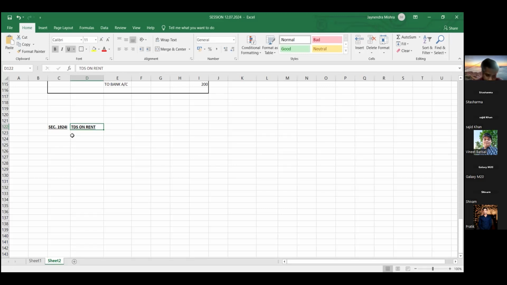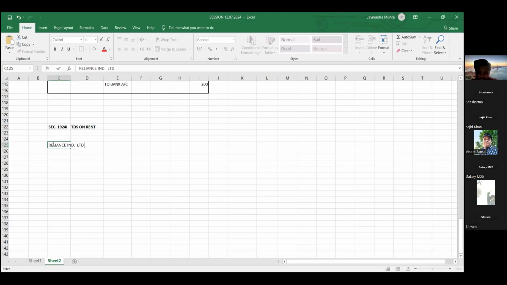What is TDS on rent, basically? So, say suppose, friends, there is a company, Reliance Industries Limited. Basically they wanted to start their new business in Mumbai. For that, they need a big corporate office. Yes, friends. So Reliance Industries Limited, they wanted to start.